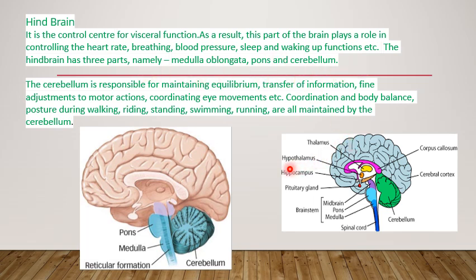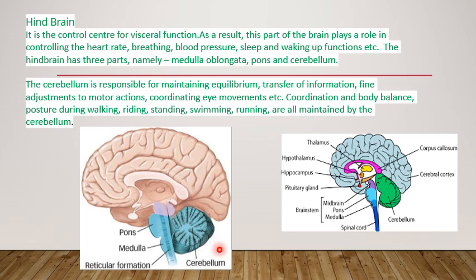Now let us try to understand the functions of this hindbrain. The first one is cerebellum. You can see here, this particular part is called cerebellum. It is the largest part of the brain. It is located in the posterior position of the medulla as well as pons. You can see these are medulla as well as pons. So cerebellum and cerebrum are separated by the cerebral tentorium and transverse fissure.